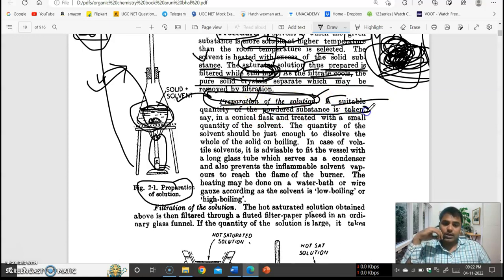Powdered substance, like the organic compound, after taking it, is put in a conical flask. A small quantity of solvent is added after putting the organic compound in the conical flask. The quantity of this solvent should be enough to dissolve the whole of the solid while boiling.